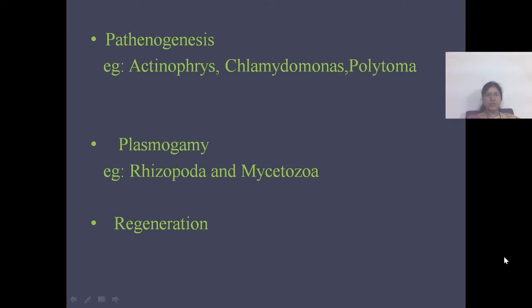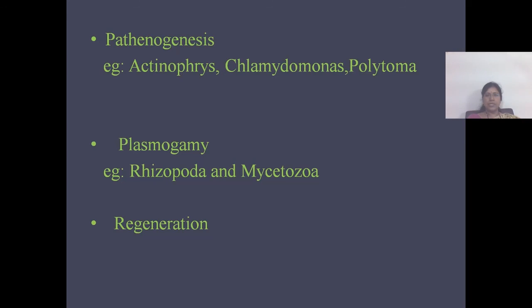Now let us see about parthenogenesis, another type of reproduction. Parthenogenesis is the ability of an individual to reproduce without fertilization. In parthenogenesis, the fusion of gametes will not take place, but the gamete will develop into a new individual. It occurs in some organisms like Actinophrys. In Actinophrys, parthenogenesis usually occurs in females.